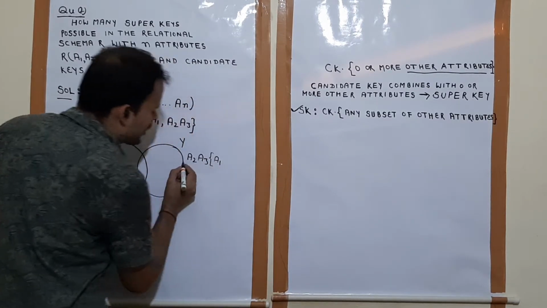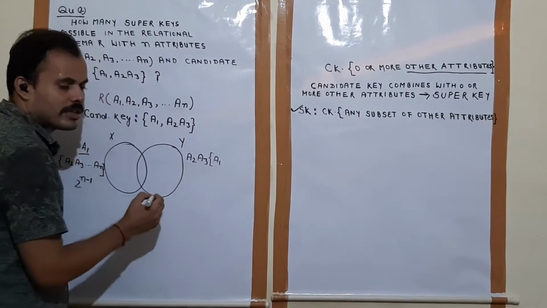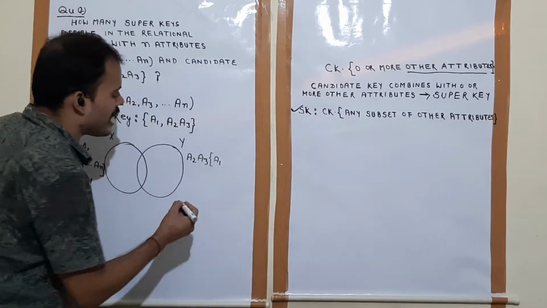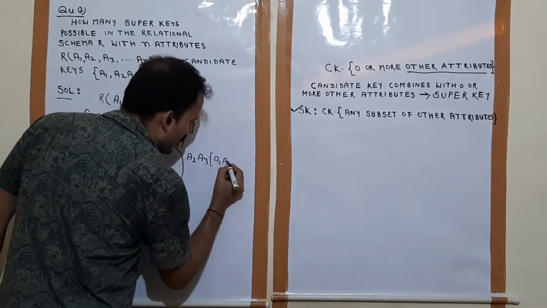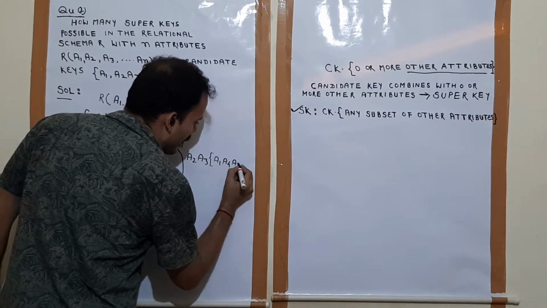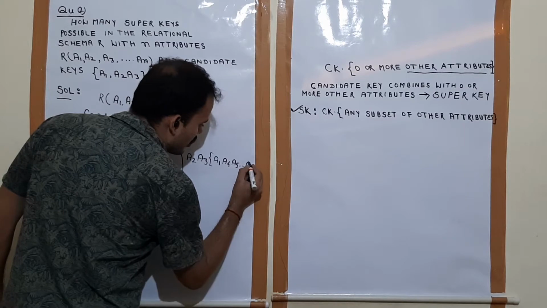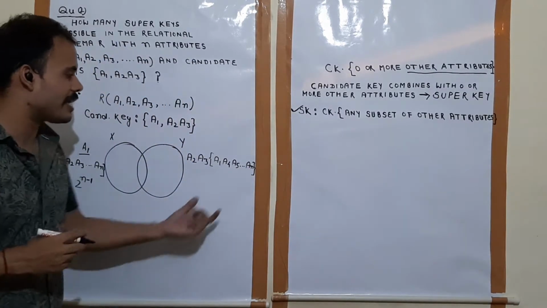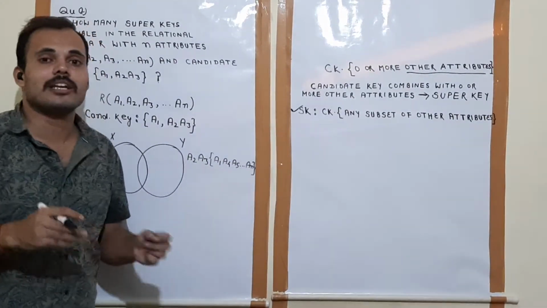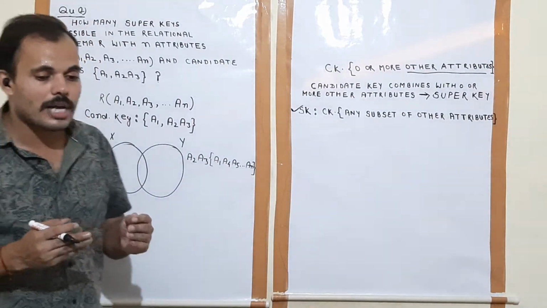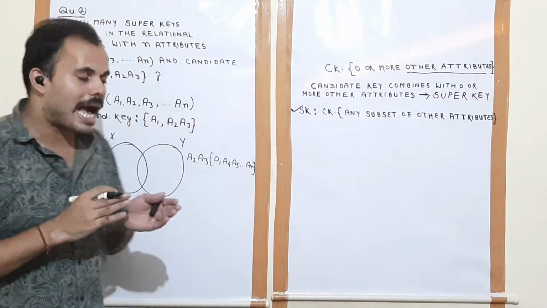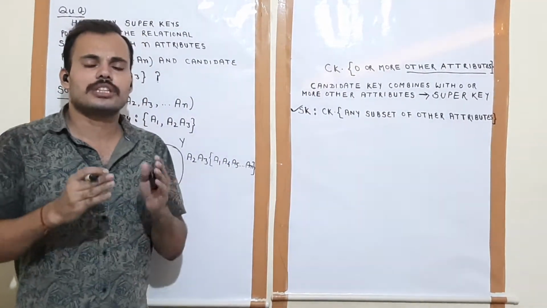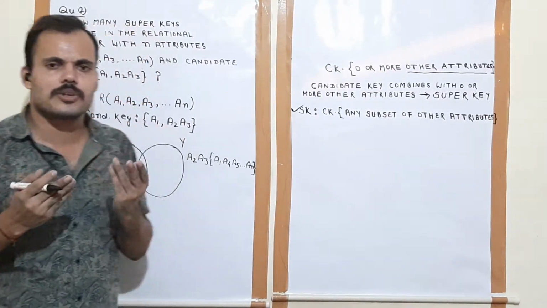Other attributes are a1, a4, a5 to an, after leaving a2, a3. Means how many other attributes are there? n minus 2 other attributes, because there are total n attributes and this candidate key consists of 2 attributes.